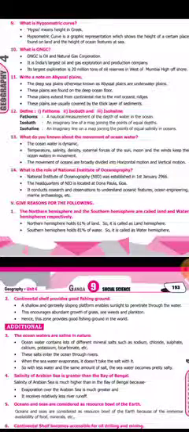Then the second one is, why does the continental shelf provide good fishing ground? Because shallow and gently sloping platforms enable sunlight to penetrate through the water.